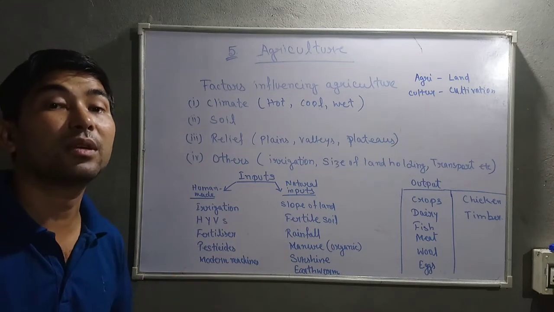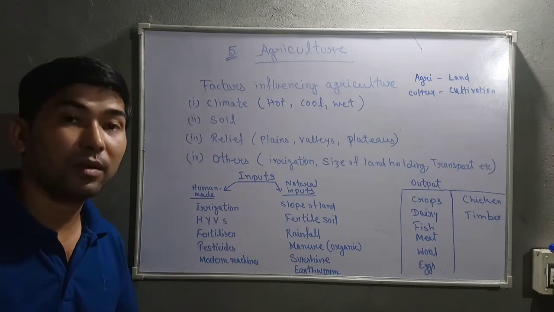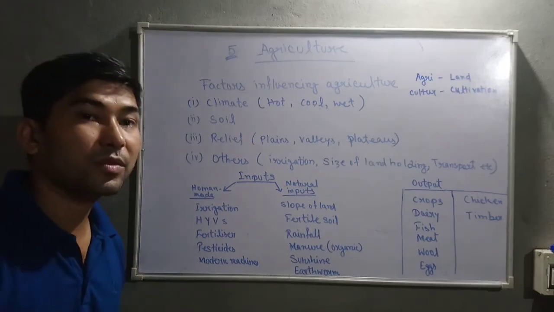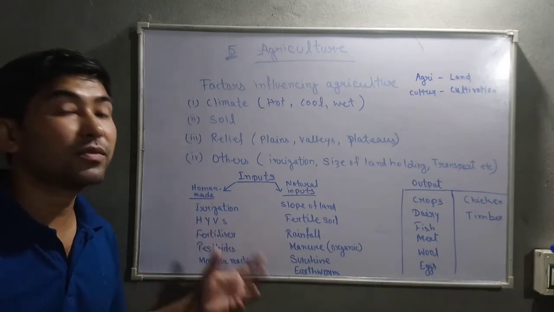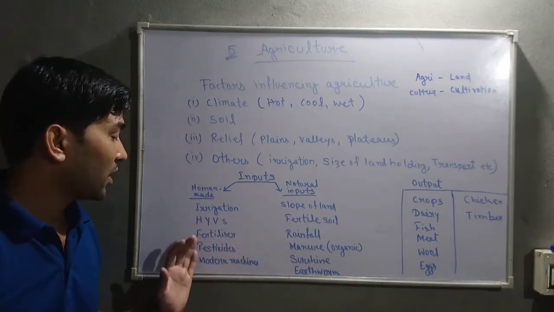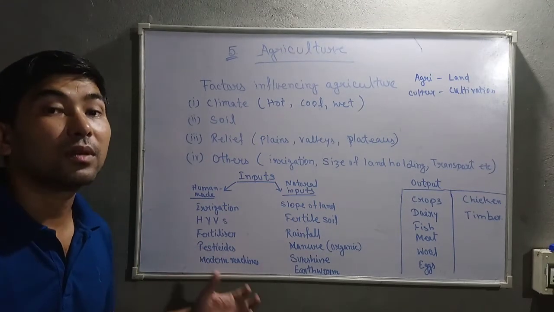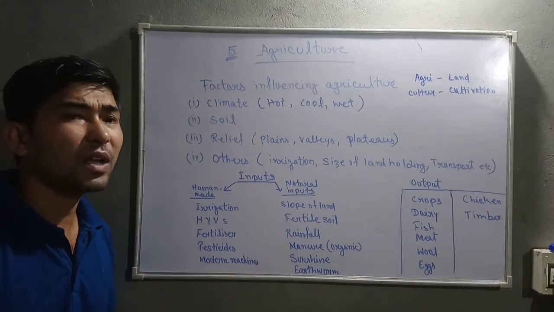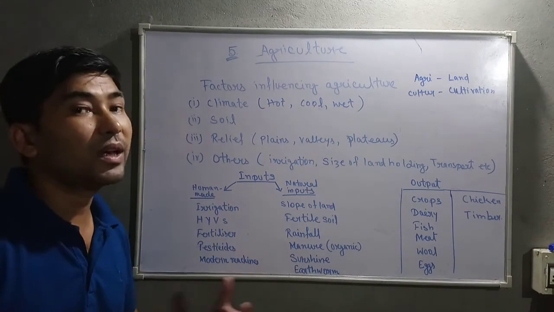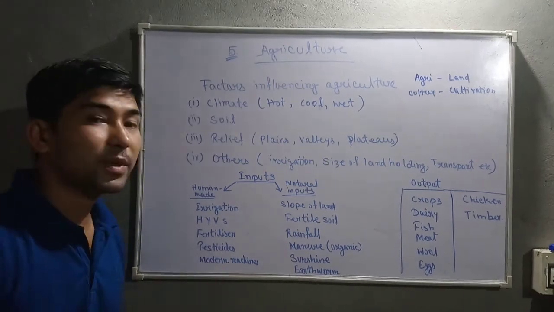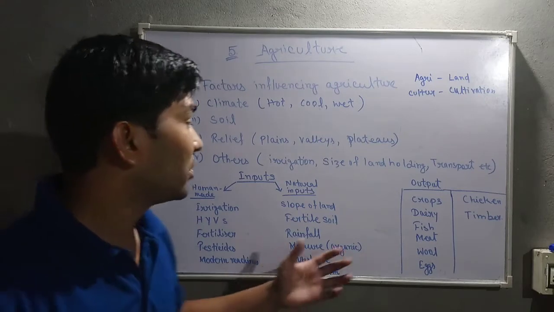Irrigation facilities can be given with the help of canals or hand pumps or motors. Then HYVs, that is high yielding variety of seeds, are also needed to grow crops and to get output in large amount. Then fertilizers and pesticides are also needed for the growing of crops.